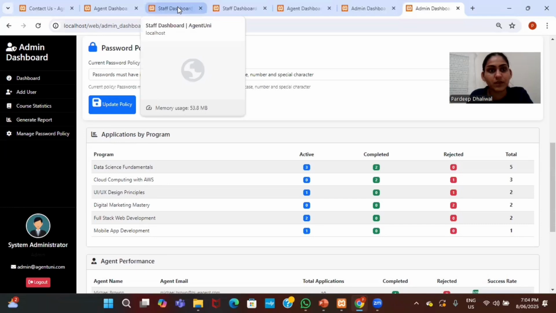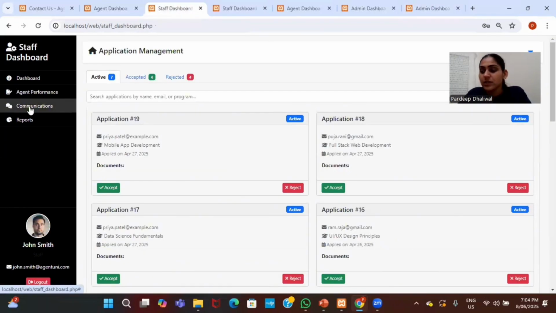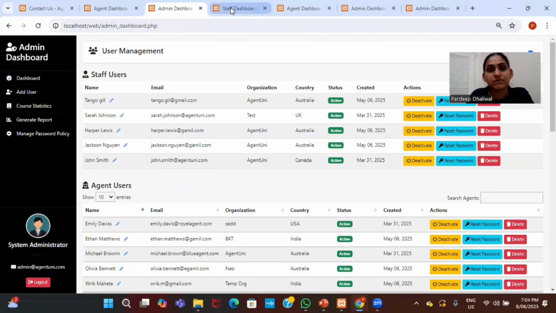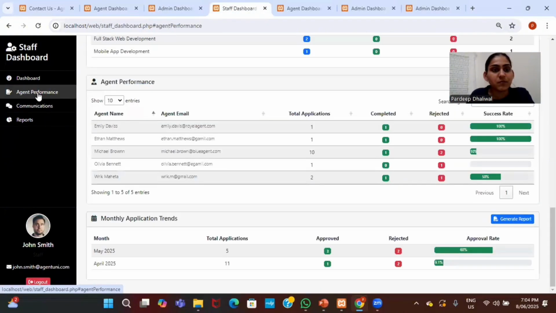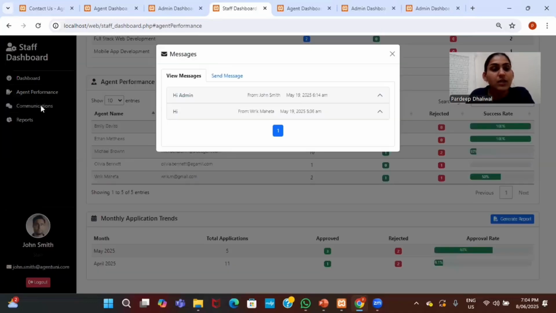This is the staff dashboard, where team members can manage their tasks and updates. Staff can check notifications, mails, and applications accepted and rejected, everything is here. This is the dashboard of staff. Here you can check agent performance. Staff can also communicate by sending messages here.